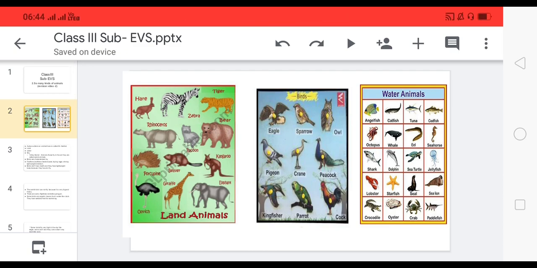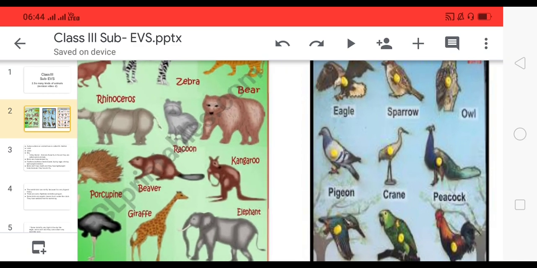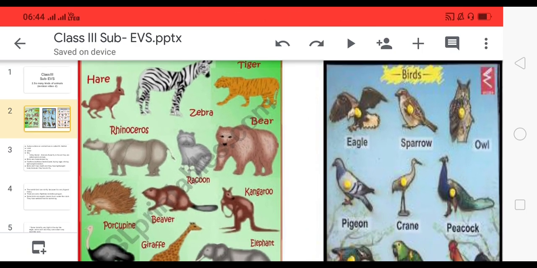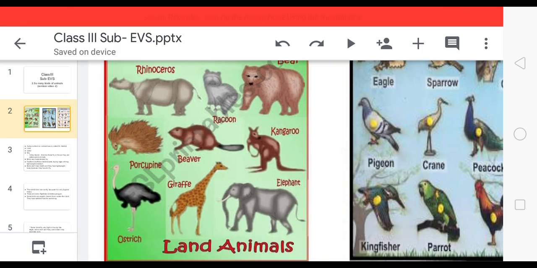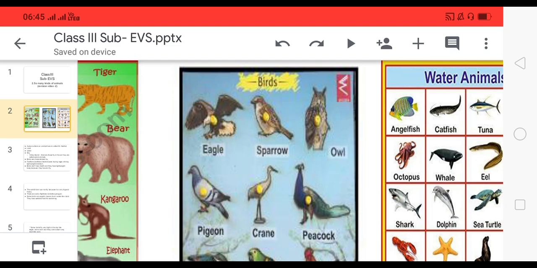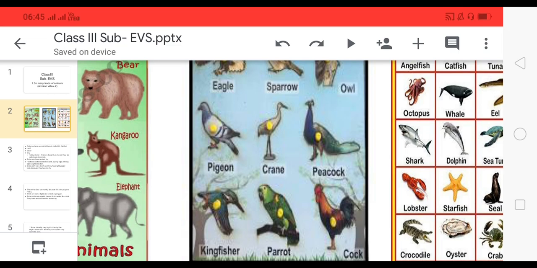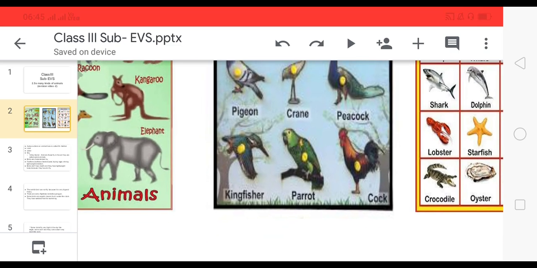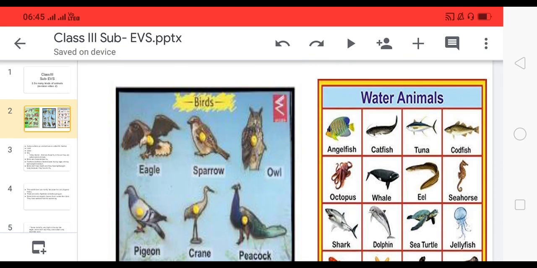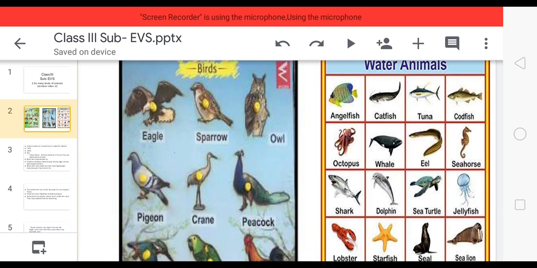See children, you can observe many animals on this slide. You can see tiger, zebra, bear, giraffe, ostrich, and here you can see many birds: eagle, sparrow, owl, pigeon, peacock, kingfisher, cock, and here fish, octopus.